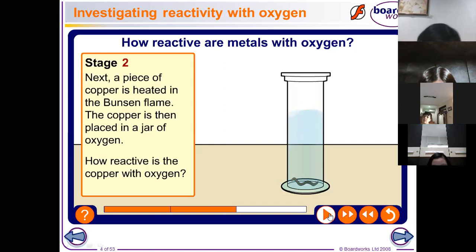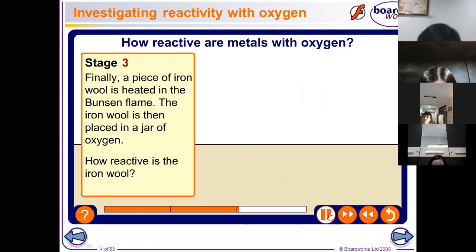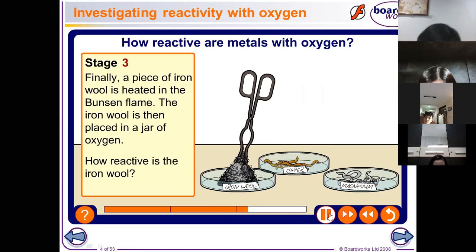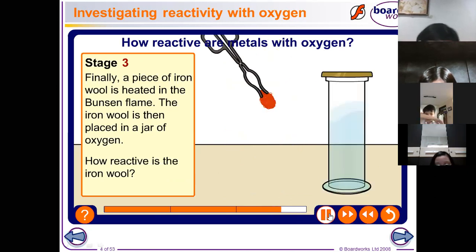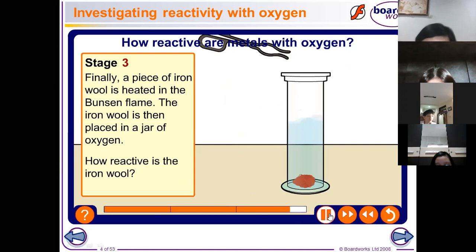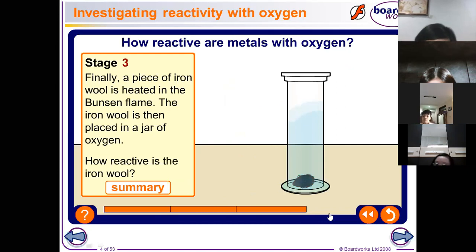The last one is the iron wool. So same procedure. Look at the effect. And then it will be placed inside the jar. Okay, so after placing it inside the jar, is there something that happens?